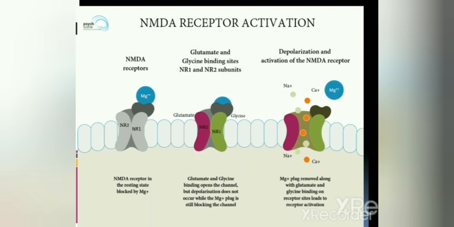When glycine or glutamate bind to the binding site of this subunit, it causes the opening of the channel, but depolarization does not occur while the magnesium plug is still blocking the channel. Depolarization happens when the magnesium plug is removed along with the glutamate and glycine binding on the receptor, which leads to the receptor activation.